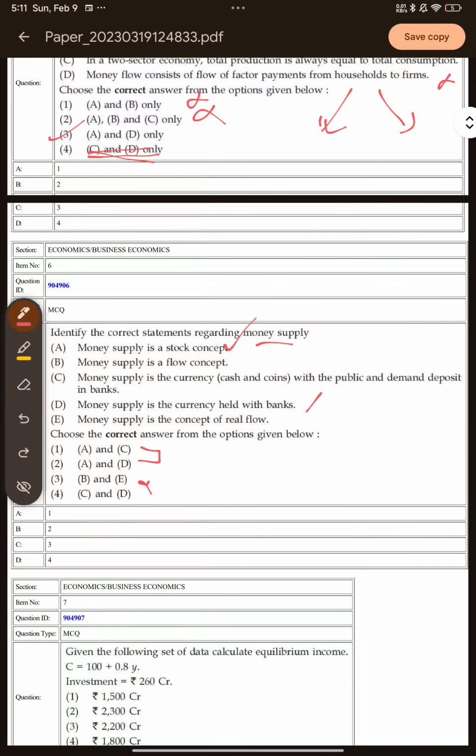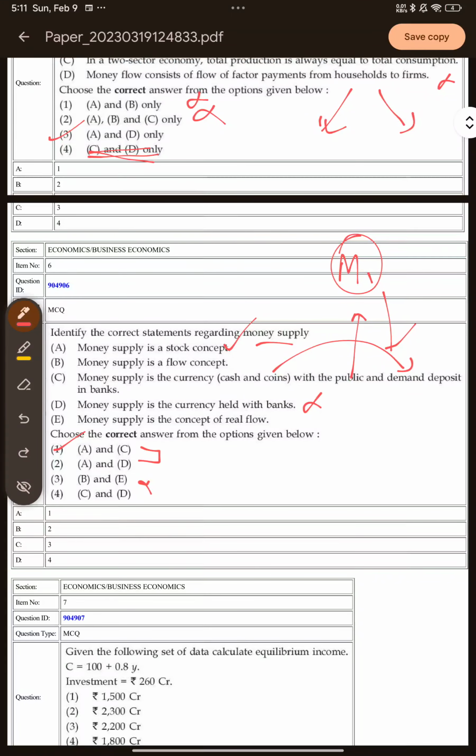Clearly option D is incorrect because money supply is basically the currency in circulation and the demand deposits held by banks. This is the definition of the M1 form of money supply. So this statement is correct, which means options A and C are correct here.